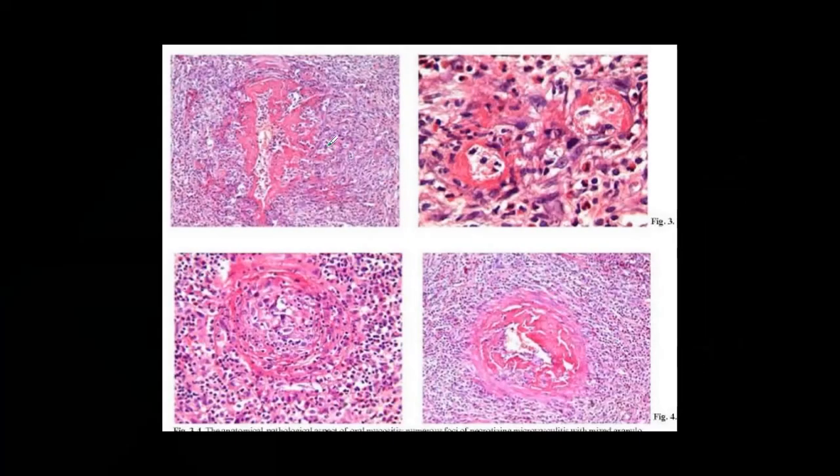Here you can see, yes, there is fibrinoid necrosis, but it is not as prominent as that seen in polyarteritis nodosa. You can also see the inflammatory infiltrate, and it will be transmural. So that is what we observe.